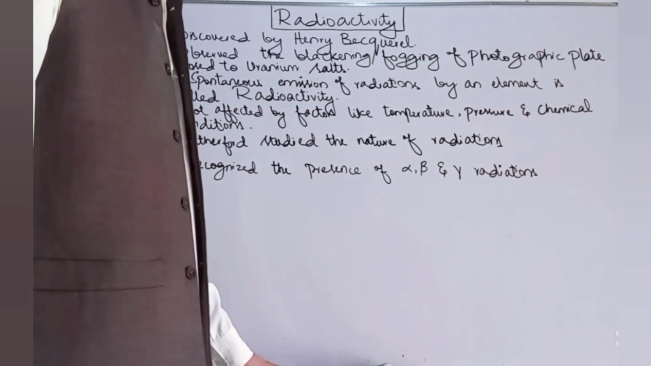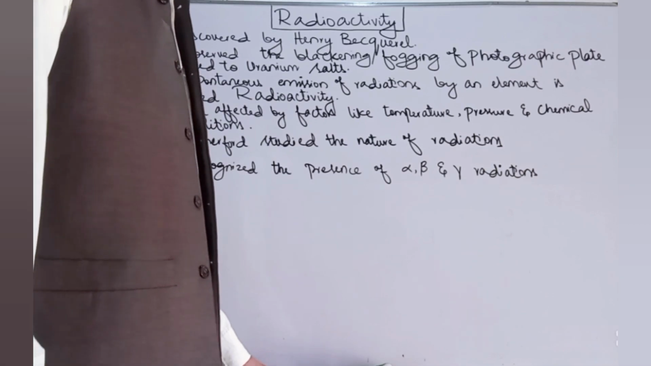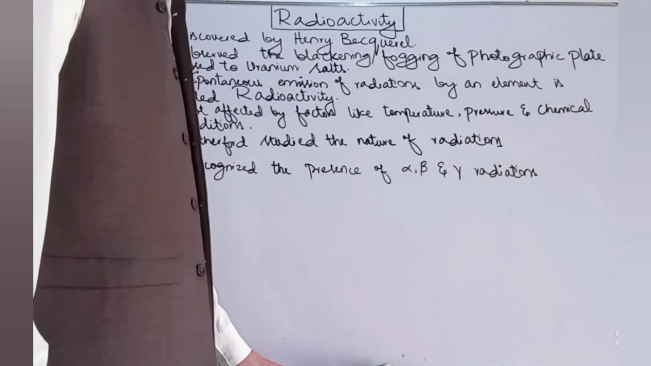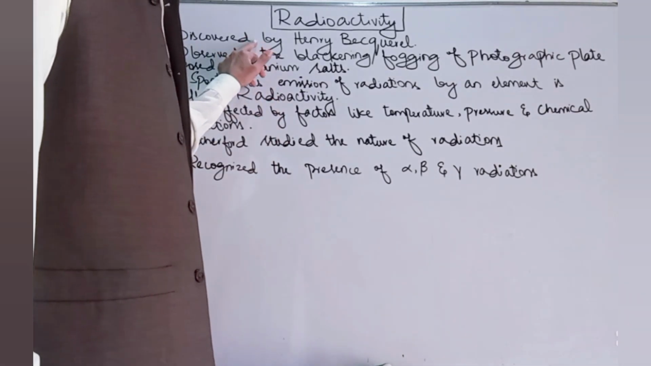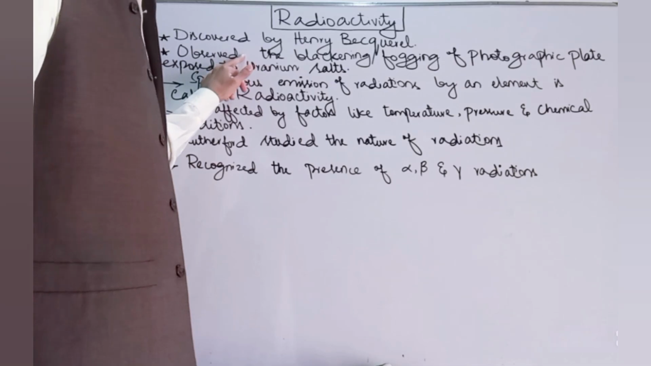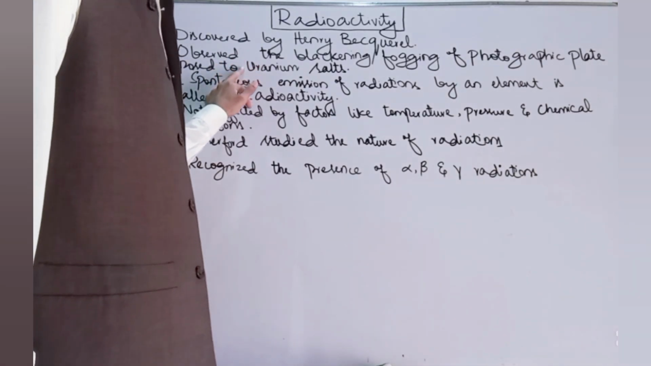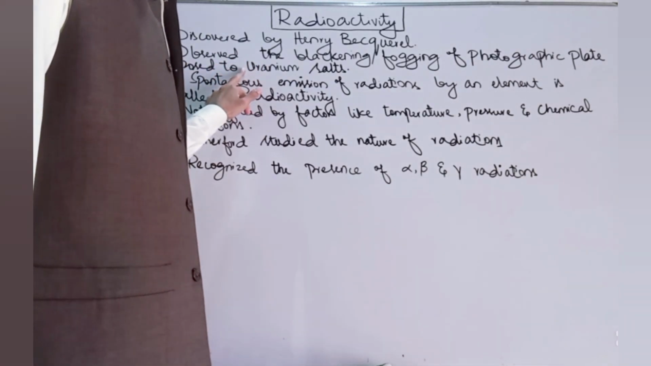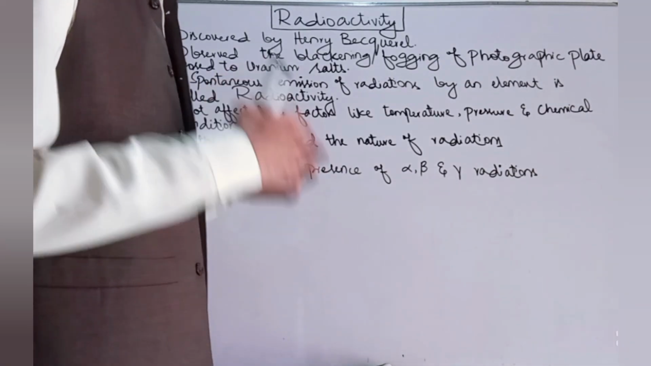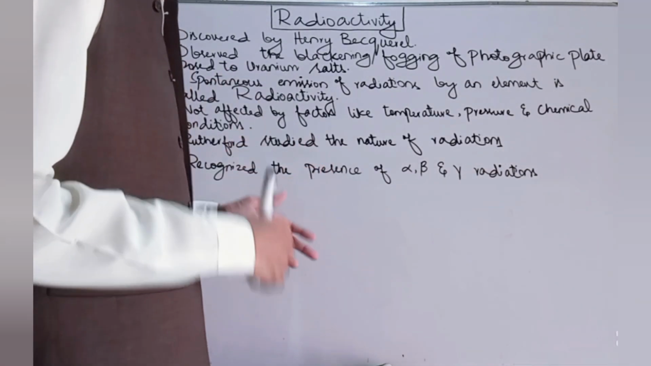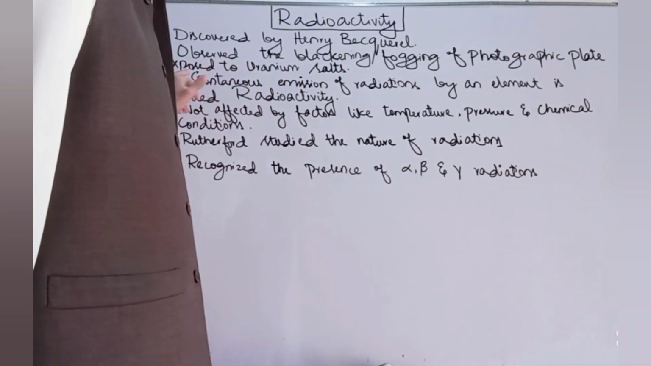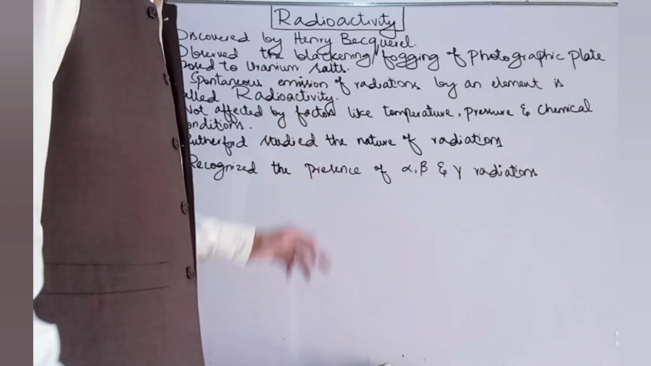You are watching Study with Sir Sheraz, and in today's lecture, we are going to talk about radioactivity. Basically, radioactivity is a phenomenon that was discovered by Henry Becquerel. First of all, if we talk about the history of radioactivity, radioactivity was discovered by Henry Becquerel during an accidental observation of the fogging of a photographic plate. So he observed the blackening or fogging of the photographic plate exposed to uranium salt.